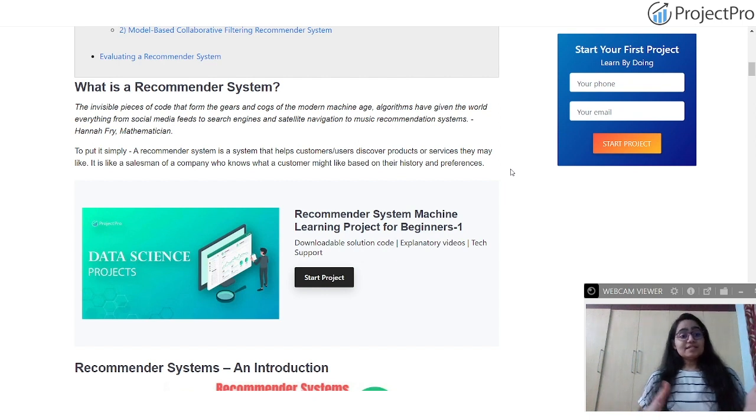Now you know that these recommendation engines must be using a lot of machine learning algorithms behind the scenes. So let us understand what exactly the types of recommendation systems are, and what the machine learning algorithms are which these recommendation engines are based on.